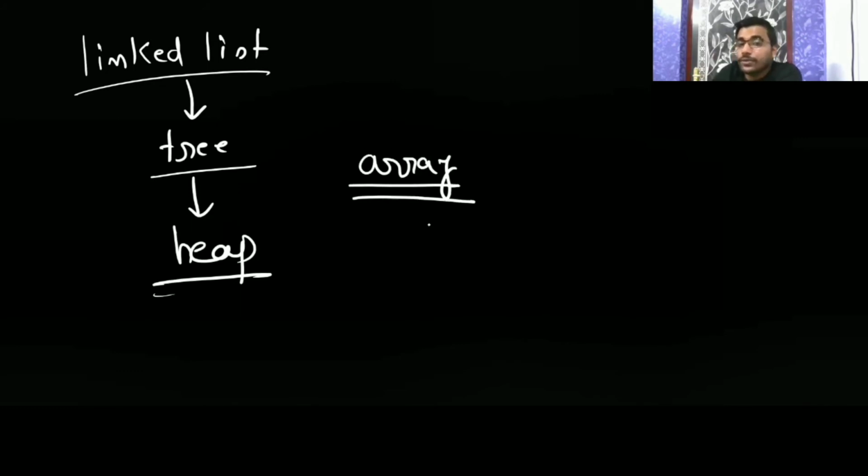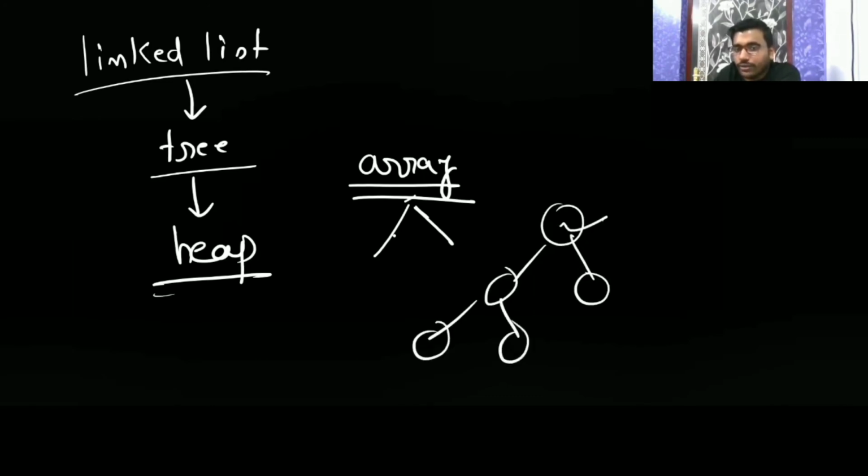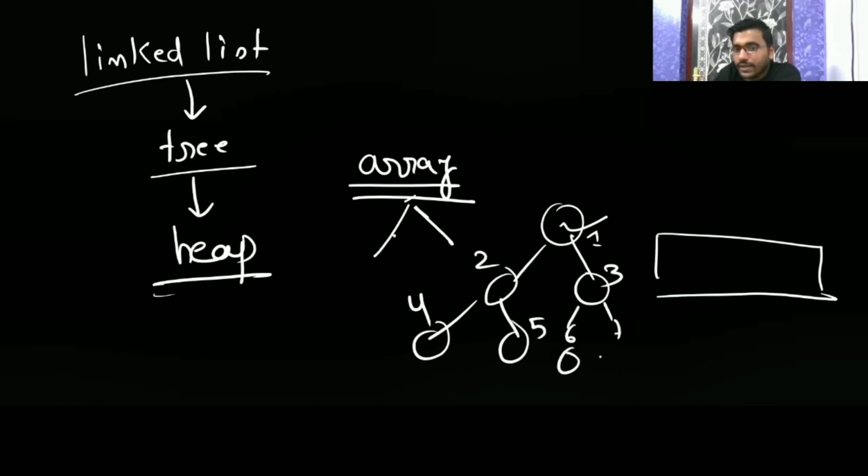Because a heap is always a complete binary tree. If an element is here, then here it will have, then here it will have. So you store this by index 1, index 2, index 3, index 4, index 5, index 6, index 7, like this.